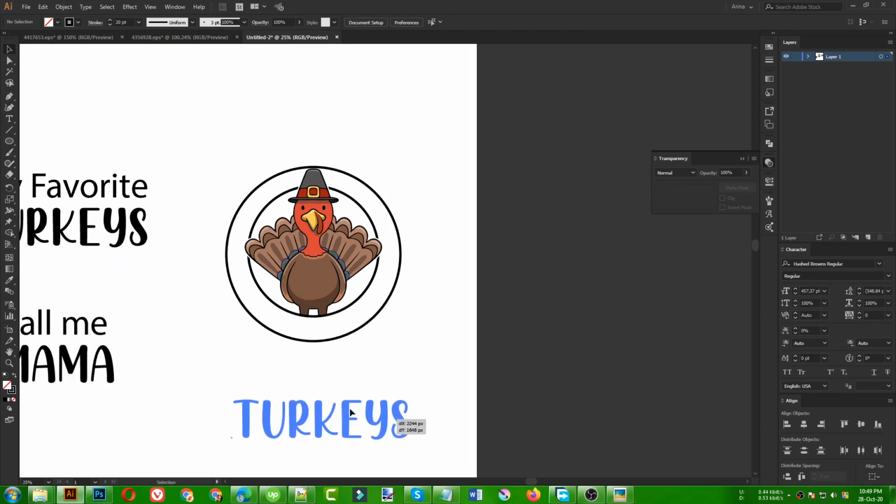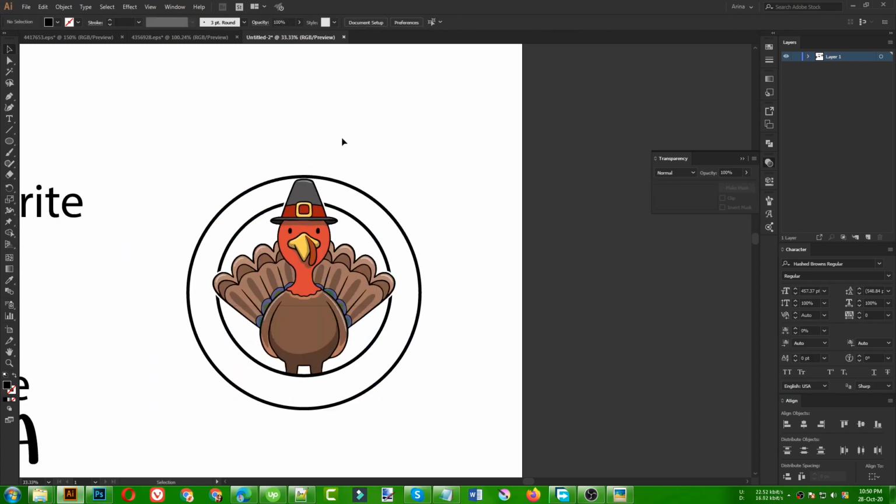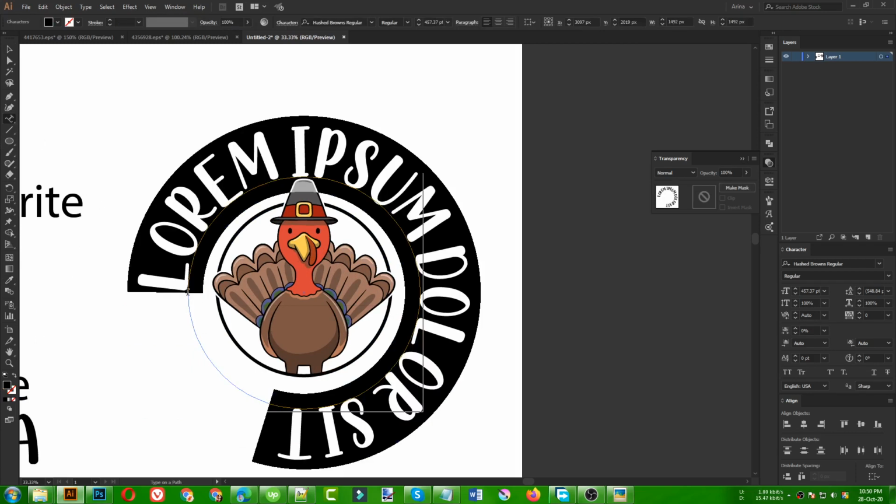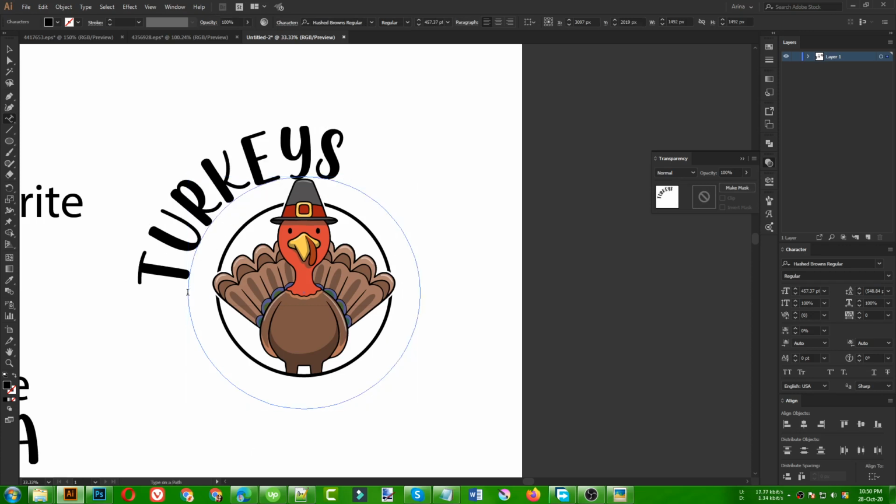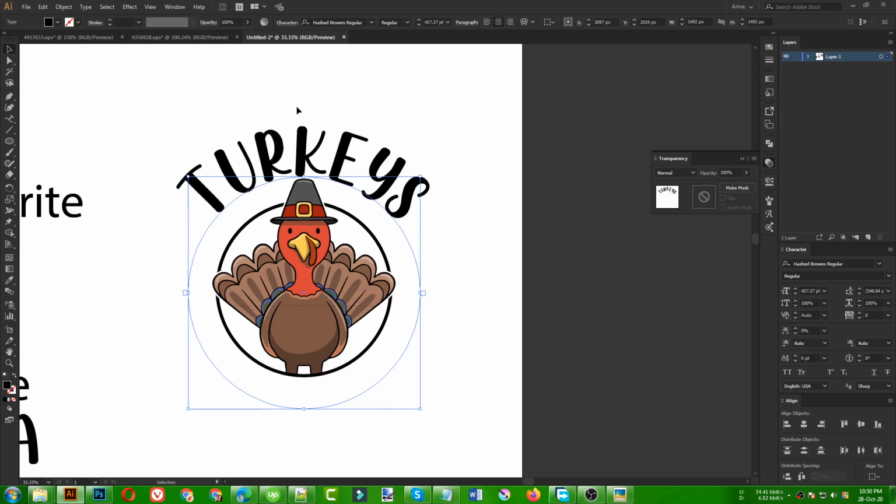Now I need to take this text here, this Turkish text. Then I can simply go to my type on path tool, then click on this point, press Ctrl V to paste. It is pasted like this. I need to move this anchor point to this point, and then if I click here, it will make a centered design. So that is good for me.